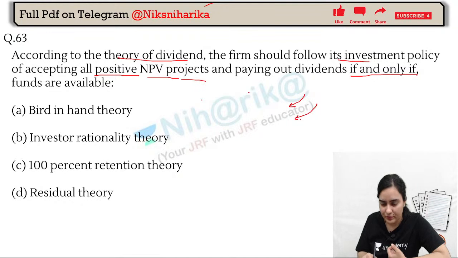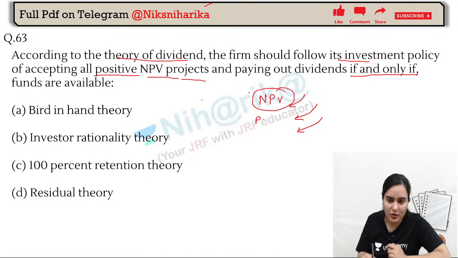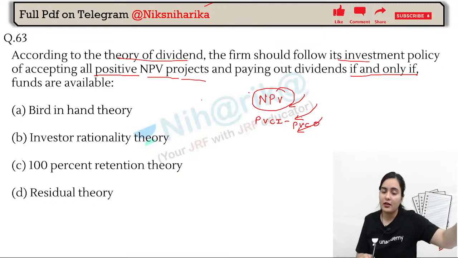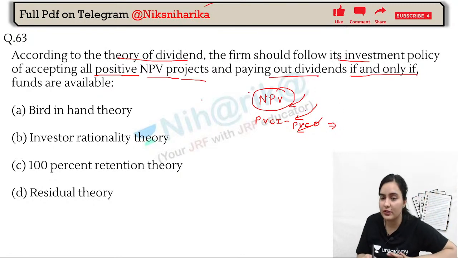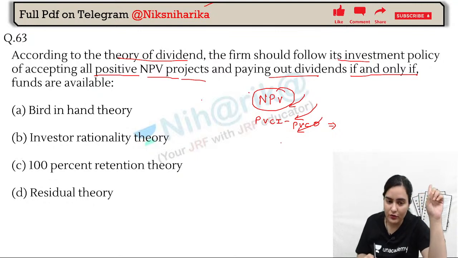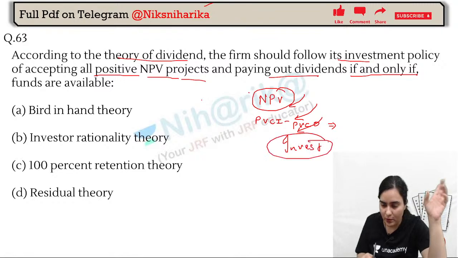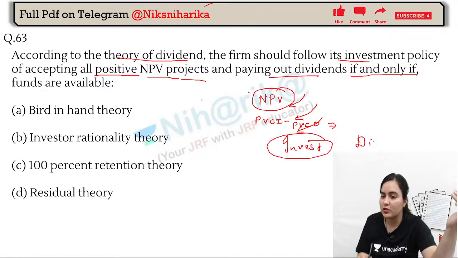Basically, accept the policy where you are getting a positive NPV result, that is PV of CI is more than PV of CO. And after that, if you are having any surplus, any residual amount, then you can pay out the dividend. That means first take care of the investment, about the business, and then about the dividend. That is known as what?